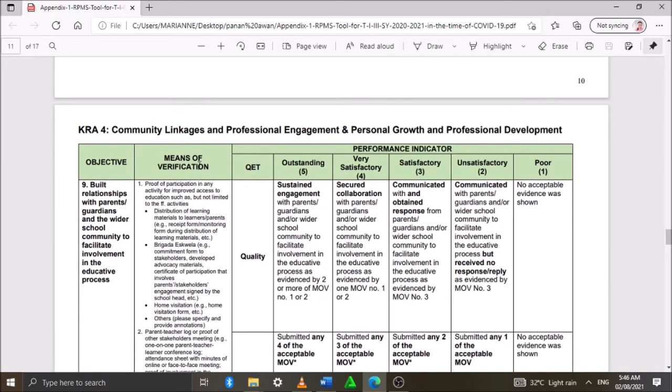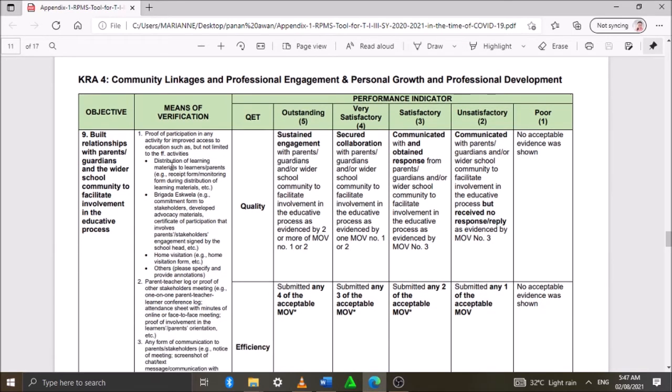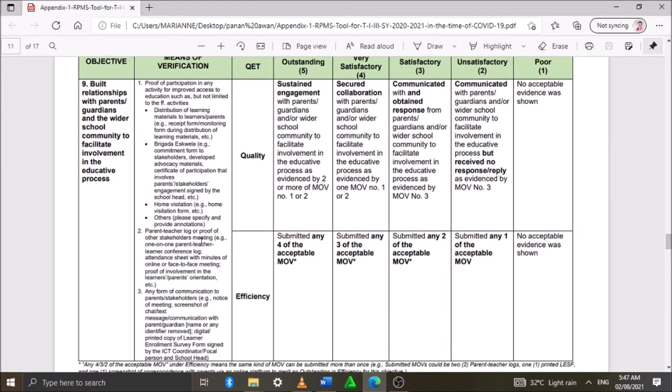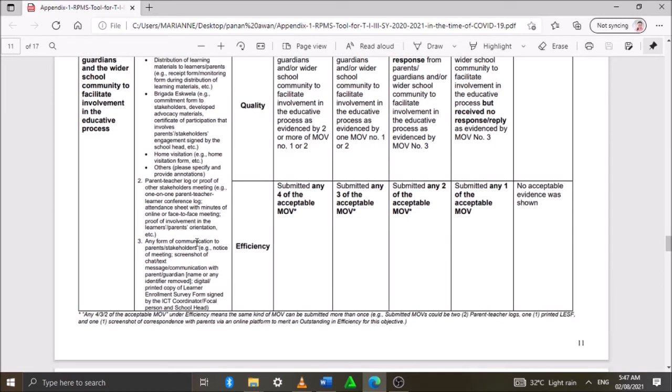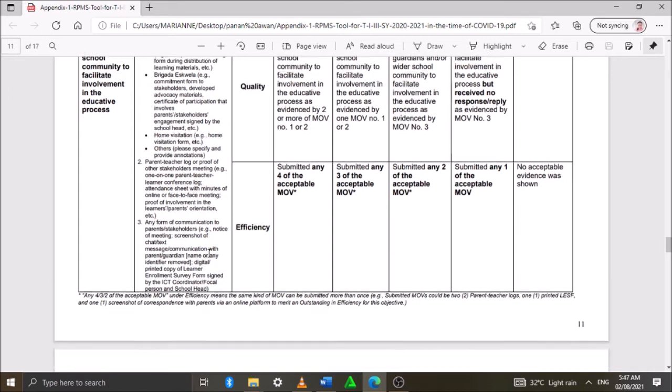For our MOVs, or means of verification: proof of participation in any activity for improved access to education, such as, but not limited to, distribution of learning materials to learners or parents, Brigada Eskwela, home visitation, parent-teacher log or proof of other stakeholders meeting, or any form of communication to parent stakeholders.